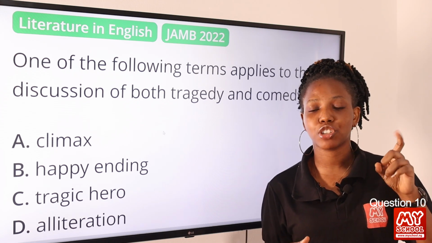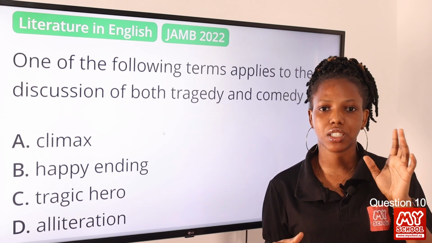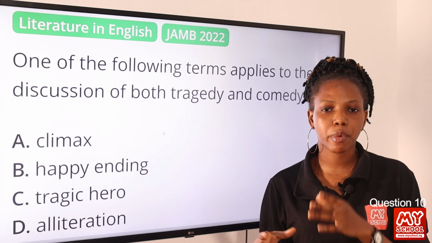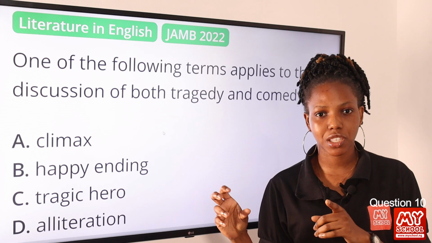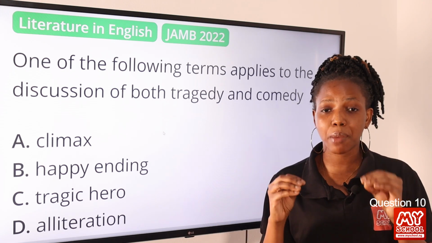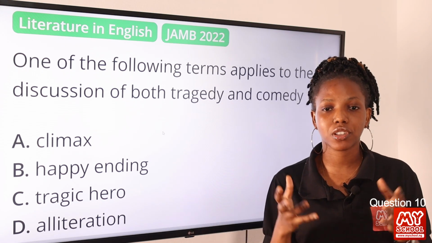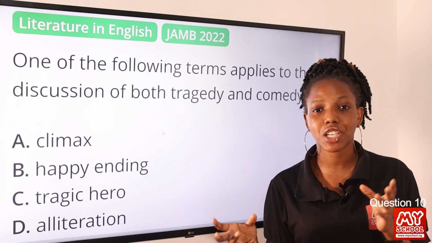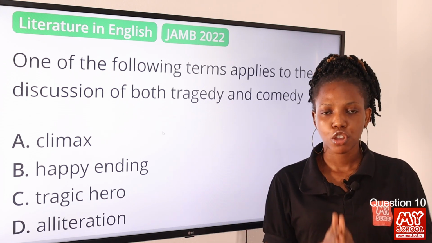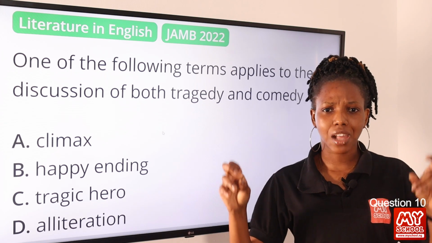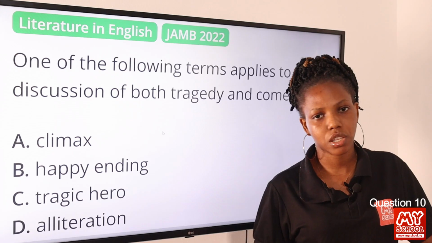So that highest dramatic point that tells us this is a happy ending story is usually the climax. For tragedy, maybe when the hero dies, that is the climax, that is the highest point. So we see that climax applies to tragedy or comedy, or even both, because there's an element called tragic comedy which combines tragedy and comedy at the same time. So whether it's tragedy or comedy, climax applies to both of them. So the answer to this question is option A, climax.